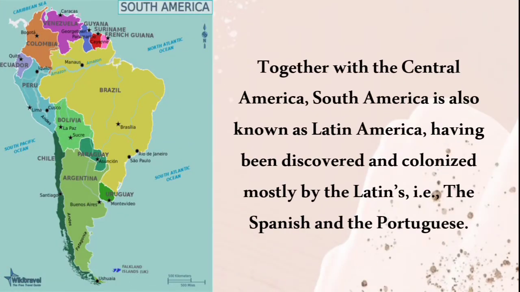And also together with Central America and South America, it is called Latin America. So together with Central America in the north to South America, together it is called Latin America, have been discovered and colonized mostly by the Latins, that is the Spanish and the Portuguese.